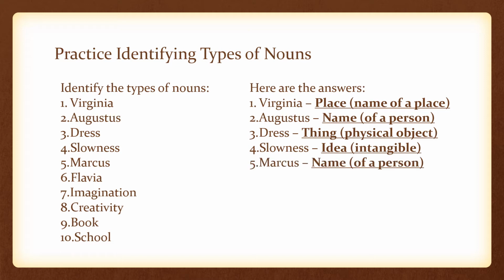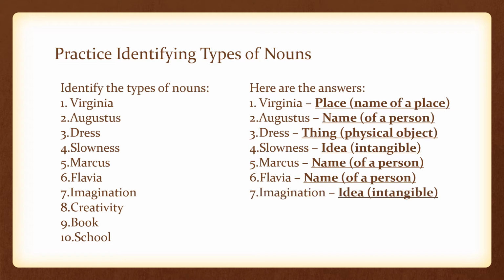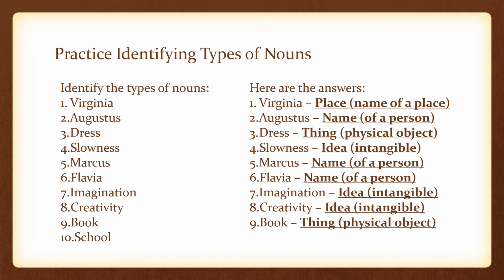Marcus is the name of a person. Flavia is also the name of a person. Imagination is another idea. It's intangible. We can't reach out and touch an imagination itself. Creativity is also an idea. It's also intangible. Can't reach out and touch creativity. You can touch art, but not the creativity. A book is a thing, a physical object you can reach out and touch.